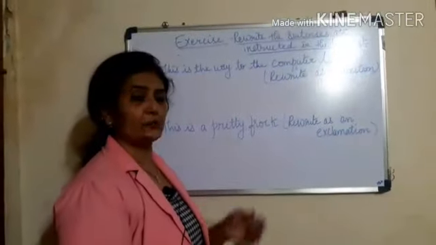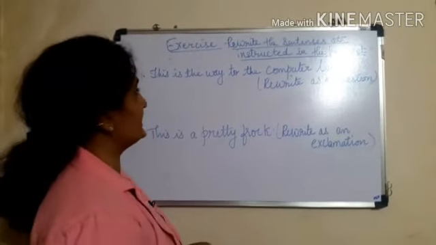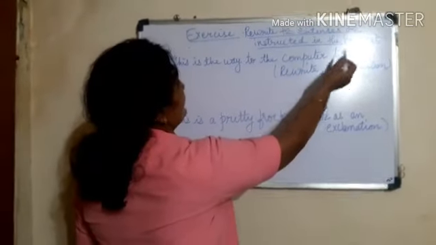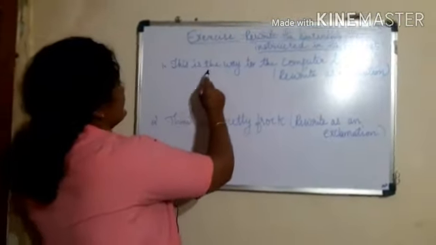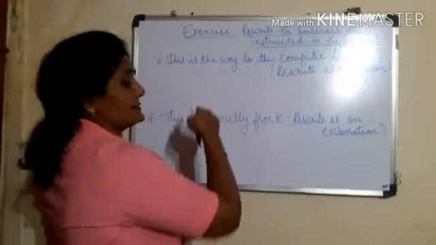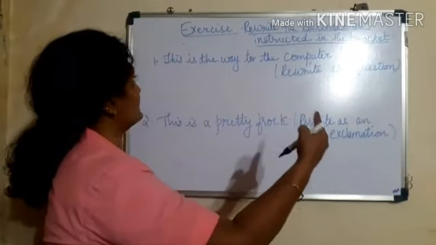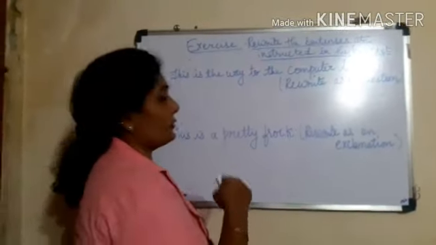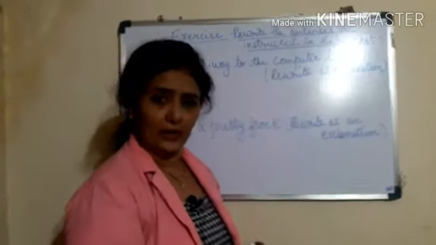Now children, let's do some exercises. Here our question is, rewrite the sentences as instructed in the bracket. Our sentence is, this is the way to the computer lab. This sentence is giving us information that the computer lab is in that way. So this is the statement. Now what we have to do, we have to rewrite this sentence in the form of a question.